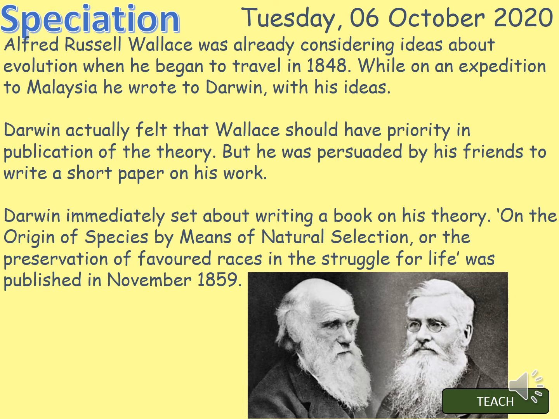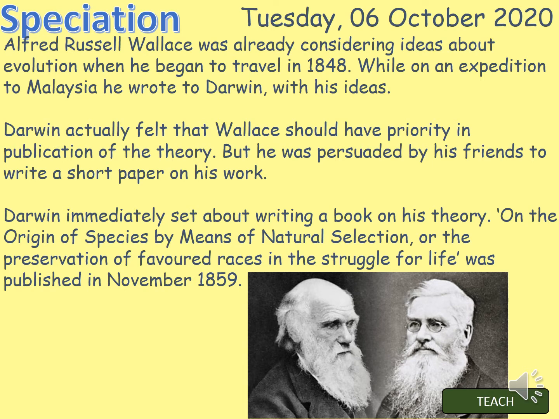Now, Alfred Russel Wallace was already considering his ideas about evolution when he began to travel in 1848. And he went on an expedition to Malaysia and he wrote to Darwin with his ideas. Now, Darwin felt that Wallace should have priority in publication of the theory. However, his friends got in touch with Darwin and convinced Darwin to write a short paper on his work.